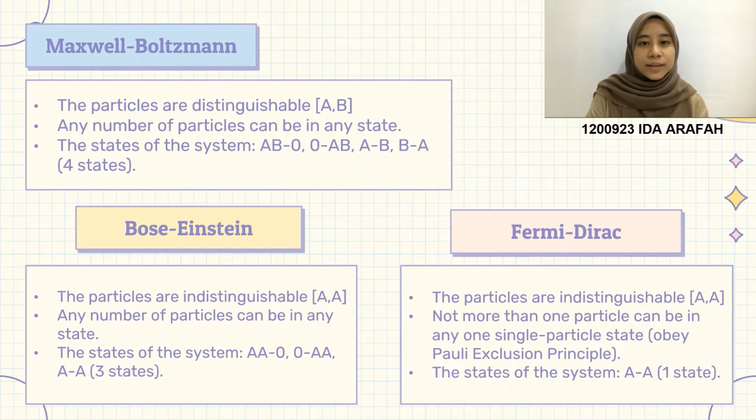And lastly, for Fermi-Dirac statistics, the particles are indistinguishable, so both particles are labeled A. Fermi-Dirac statistics obey the Pauli exclusion principle, which states that not more than one particle can be in any one single-particle state. So the state of the system will be A|A. None of the states have the particles bunched up as it obeys the Pauli exclusion principle. All of the states have the particles in separate states. Hence, we get a total of one state of the system as a whole. So now you know how the type of statistics influence the possible states of the system.